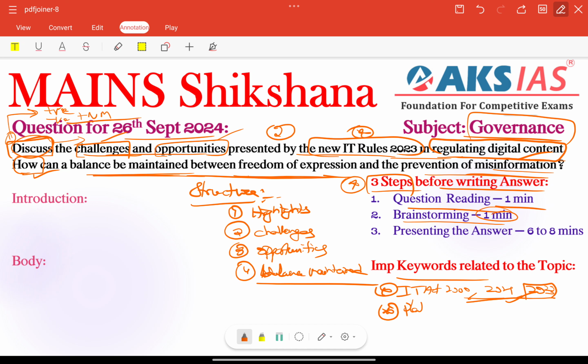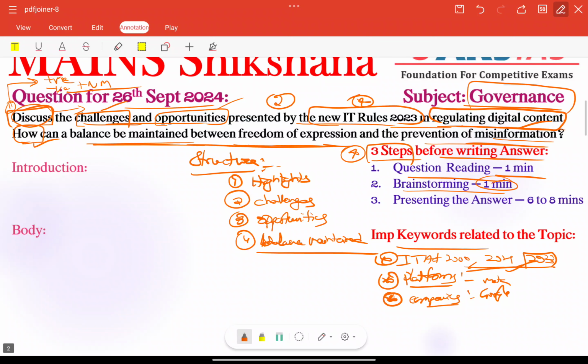Next, we need to focus on some platforms. Whatever we have, social media platforms like Twitter, Facebook, WhatsApp, Telegram, YouTube and Instagram, we need to include here. Other than that, we have companies also. We need to give some examples like Google or Meta, right? Very important. So other than that, we have some other countries regarding some regulations or examples like we have Germany, and also we have Finland. Regarding digital education related, we can take example as Finland, right?